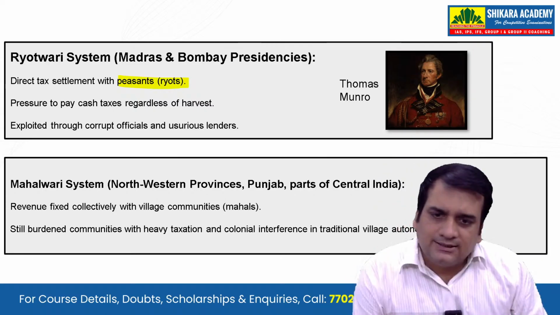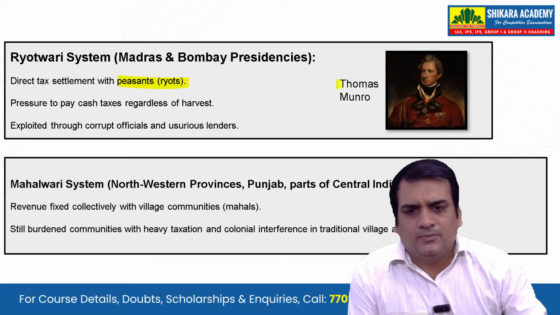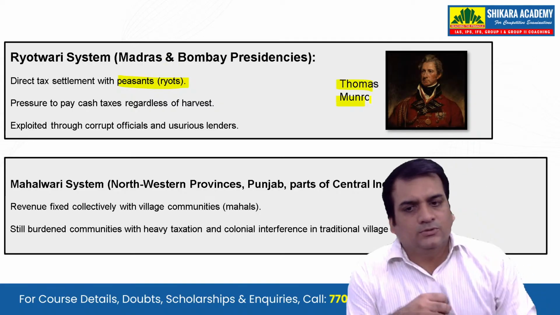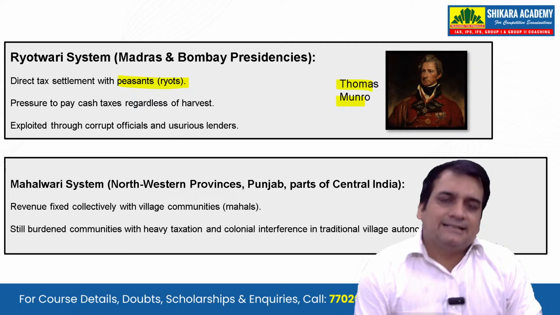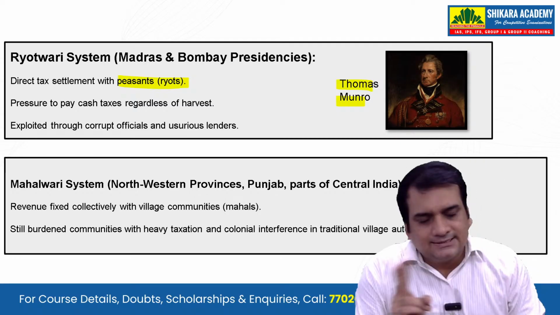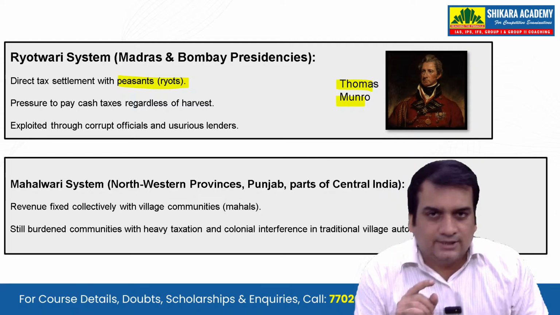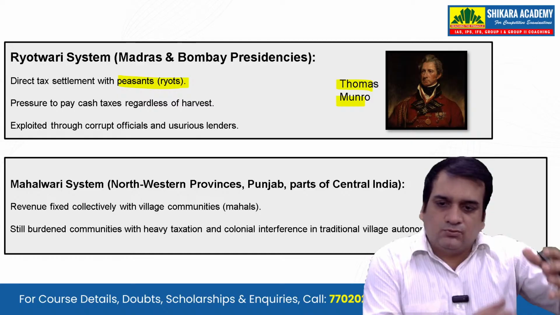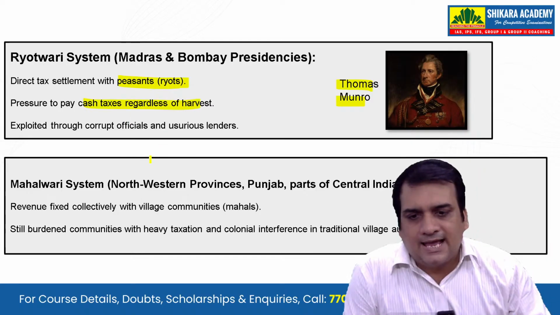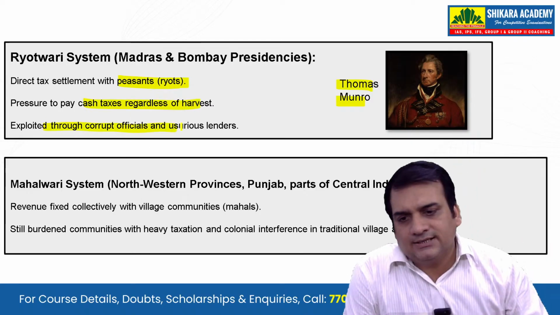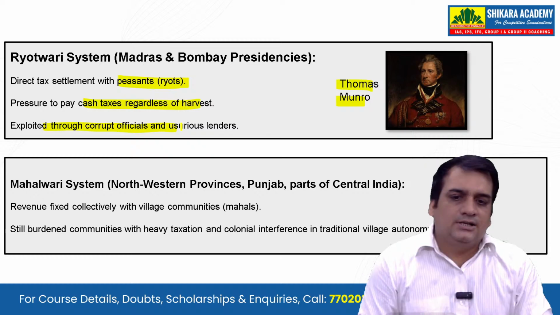What was the Rayatwari system? It was in the Madras and Bombay Presidency, introduced by Thomas Munro. Basically, a direct tax settlement with the peasant was made. Direct settlement with the rayats was done. The Jamindar is not there in between. So there was pressure to pay cash taxes regardless of harvest, and again peasants were exploited through corrupt officials and moneylenders.